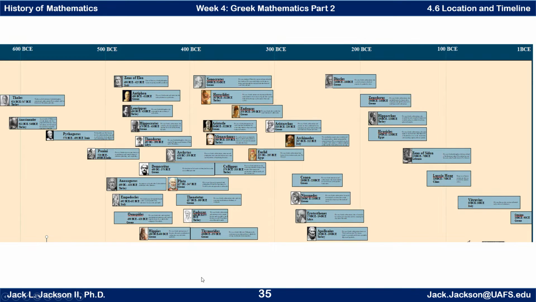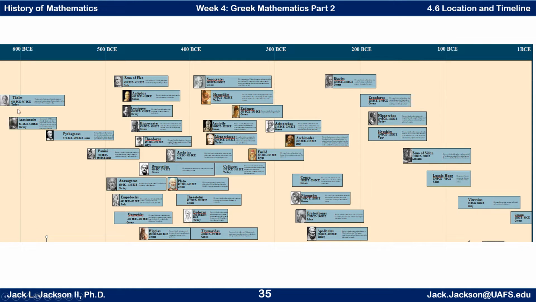This next slide is taken from a portion of the very large timeline of mathematics that my students and I put together for our hallway in the mathematics science building at the University of Arkansas Fort Smith, where I work. Here we have various prominent mathematicians listed with their timelines. The little bars from the picture on the left all the way to the right indicate their lifespan, and you can see the scale on the top.